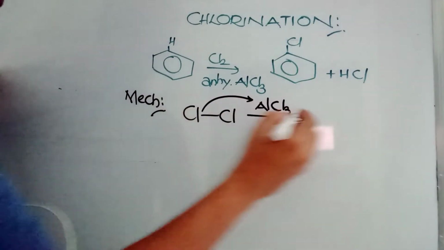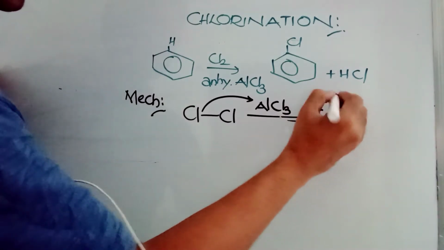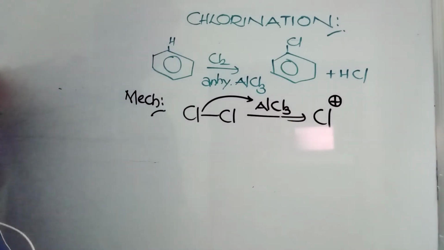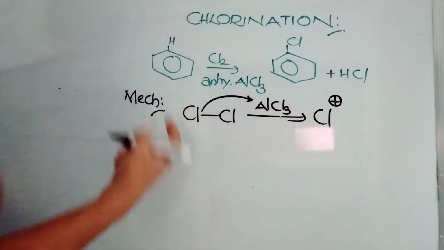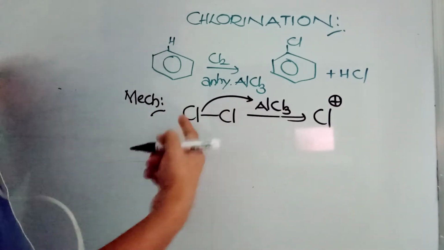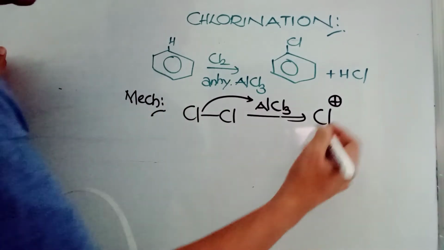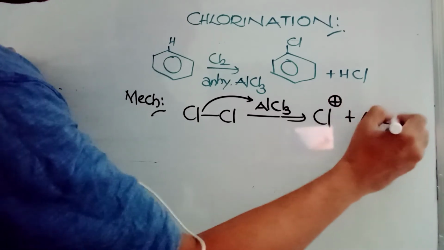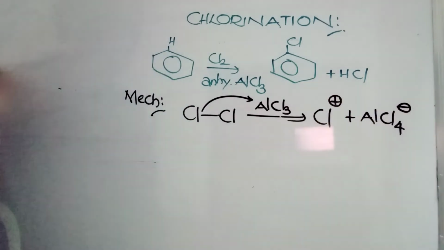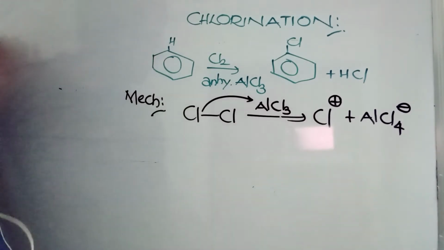So this chlorine is going to become like Cl+. Cl+ is the electrophile, without any electron present. Now one electron pair is lost from this bond, so it is becoming like an electrophile. Cl+ is the electrophile, and the next one is AlCl4-. So the first step is generation of electrophile, and we got here Cl+.